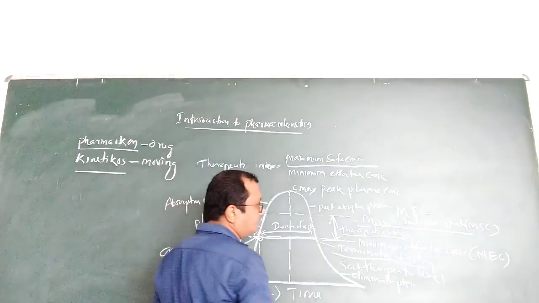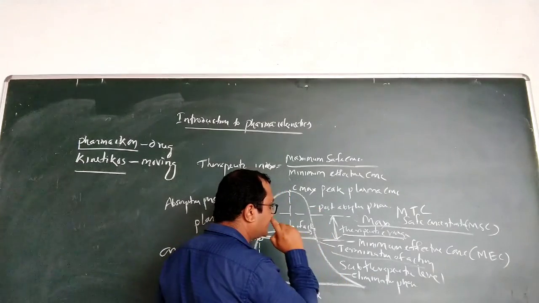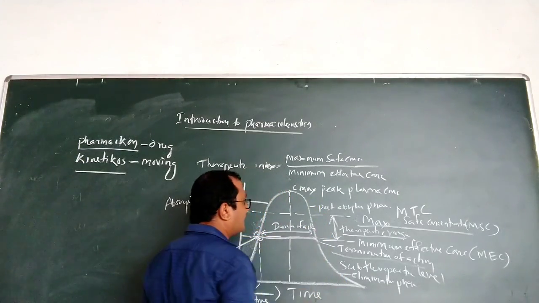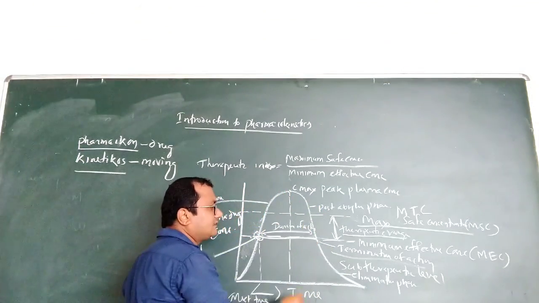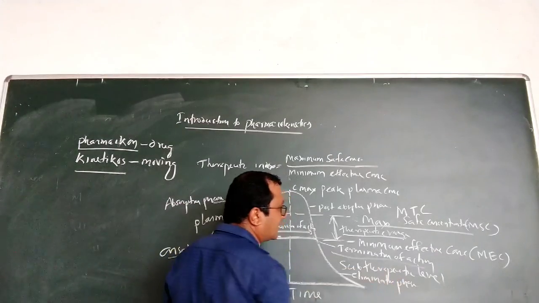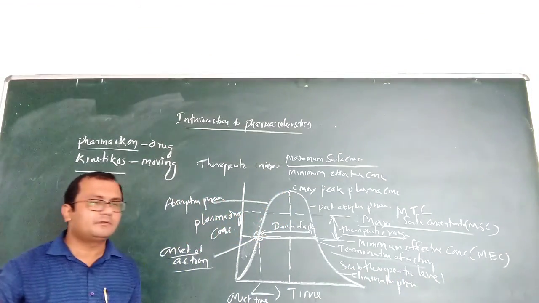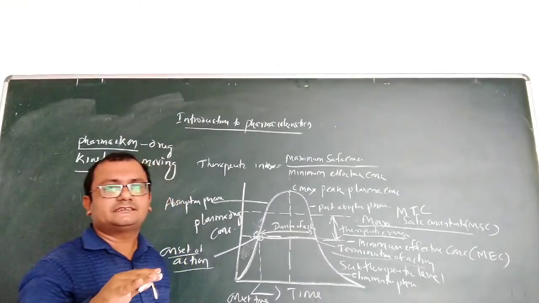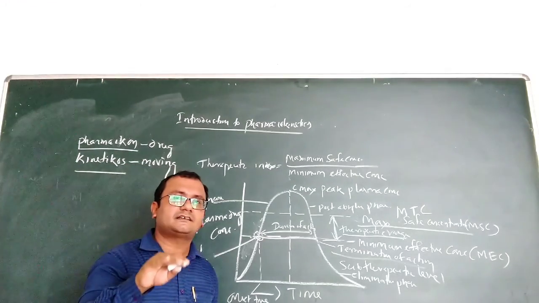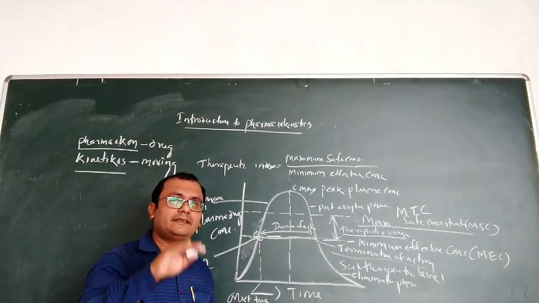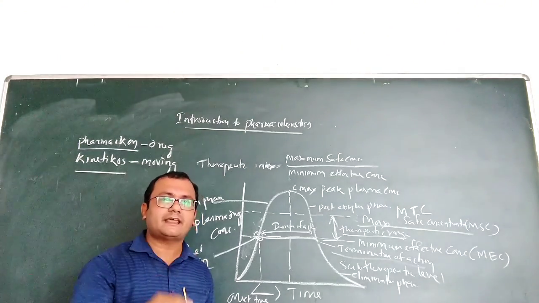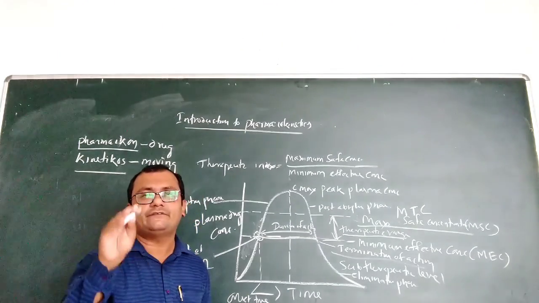Now, after the post-absorption phase, there is another point, the subtherapeutic level. Subtherapeutic level means the drug is still present in the blood or plasma, but there will be no effect.